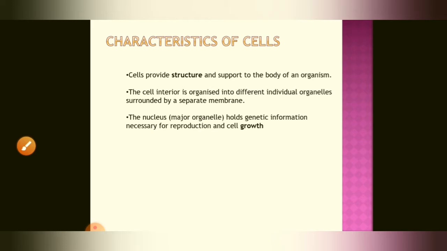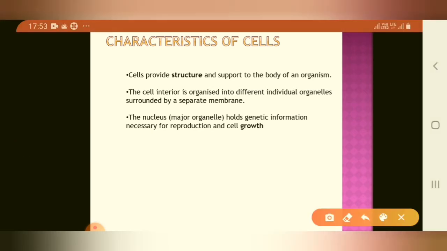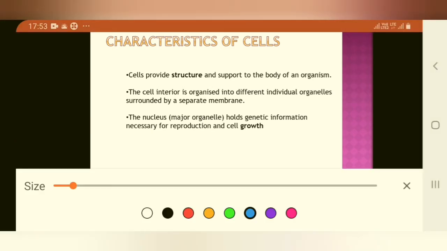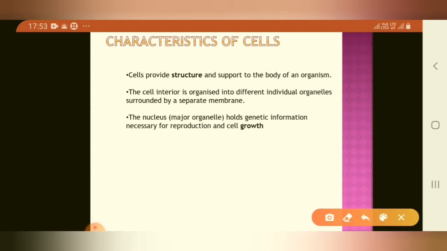So now the characteristics of the cell. I give just a few characteristics. First, the cell provides structure and support to the body of the organism. Number 2, the cell interior is organized into different individual organelles that are surrounded by separate membranes.